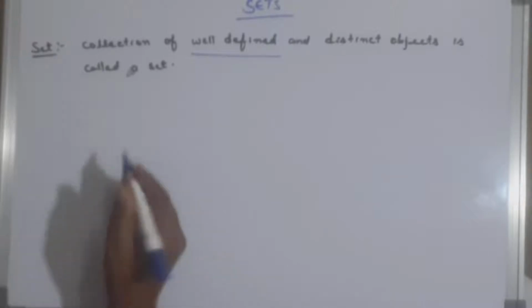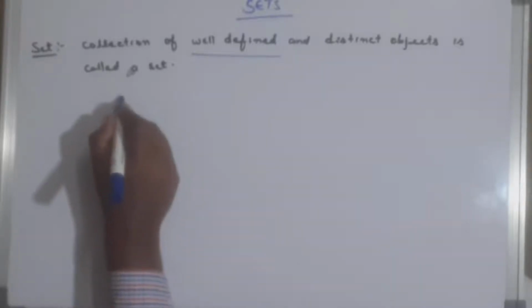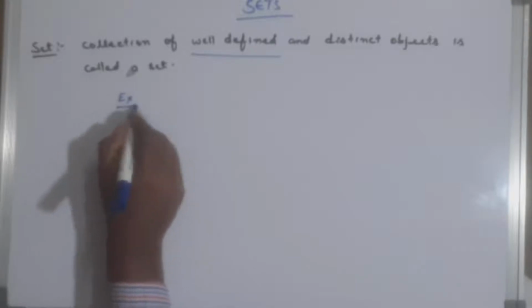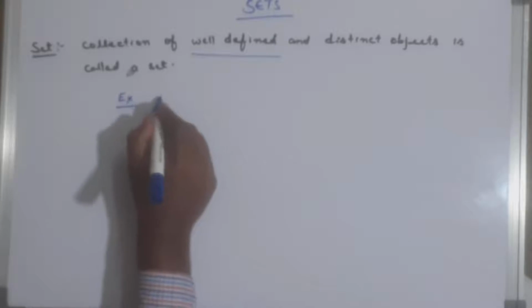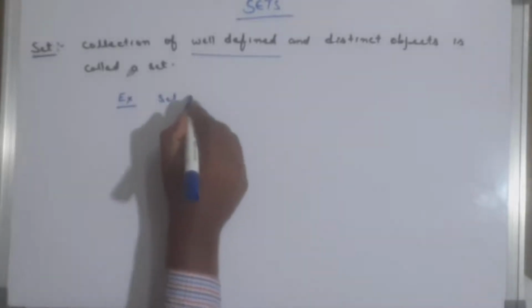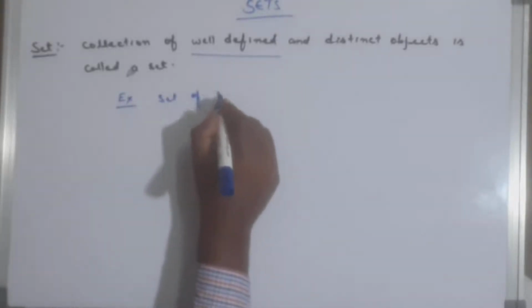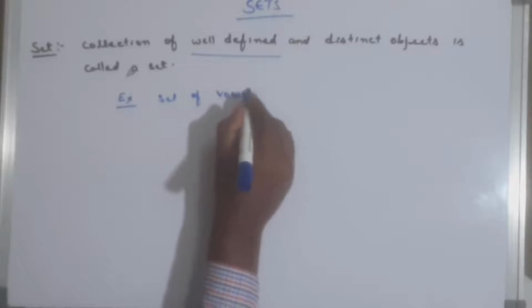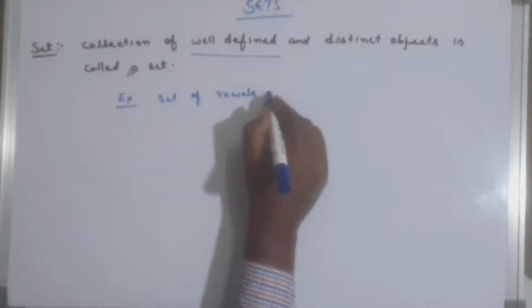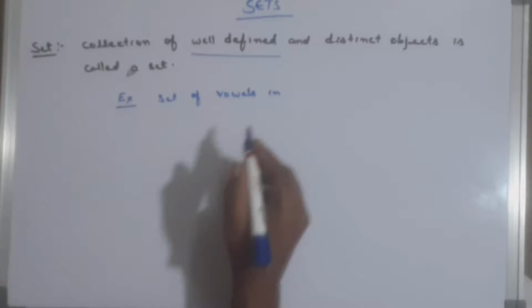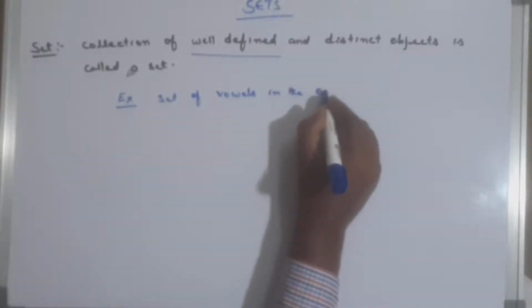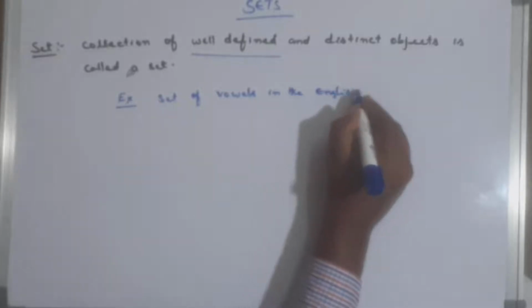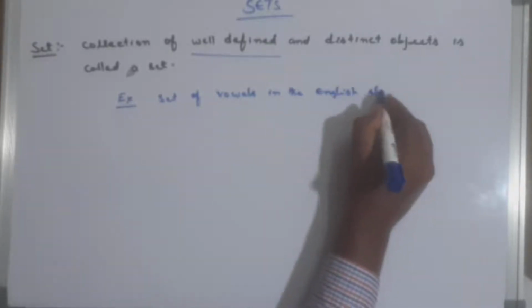For example, the set of vowels in the English alphabet.